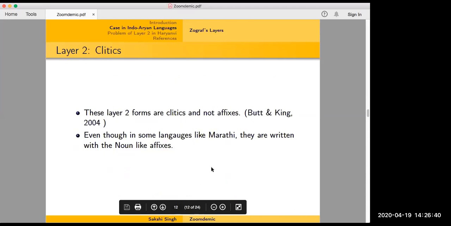And then, why are we calling them clitics? You can give me an argument, like if someone is a speaker of Marathi here, they are written like a noun. When they are written in orthography, they're like affixes. So in Hindi you write them separately, but in Marathi you write them along with the noun, as if it's an affix. So we shouldn't rely on orthography, and we should see separately with our grammatical diagnostics whether they are clitics or affixes. So just keep that orthography analysis separate.